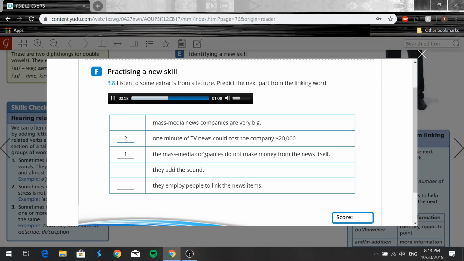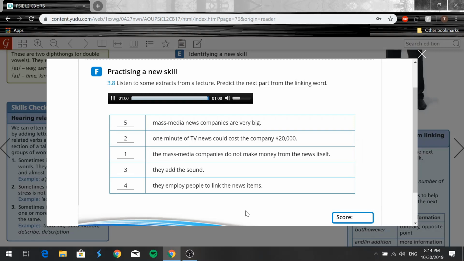Most mass media news companies buy the pictures from other companies, but they add the sound. 4. They pay a person to talk over the pictures. In addition, they employ people to link the news items. 5. It is very expensive to produce news programs, so mass media news companies are very big.